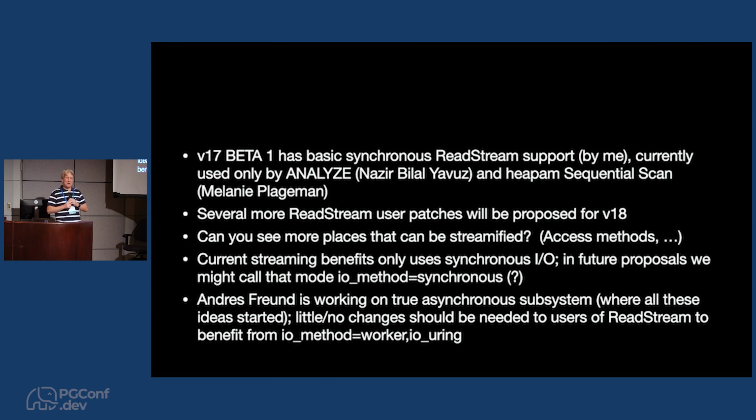What I kind of hope to do by presenting this material is show people the idea and see if other people can see more places where things can be streamified, because ultimately to get best performance, we want to streamify everything, right? Hopefully we've come up with an abstraction that's easy enough to use that people can do that. So each access method, I was just talking to Jonathan Katz, who's really interested in pgvector. I'm sort of interested in finding out what specific kinds of users that are doing large amounts of data I/O we can streamify next, and profitably.